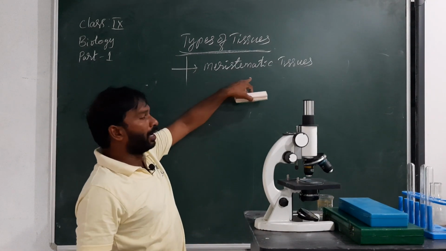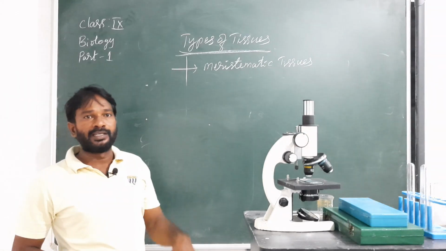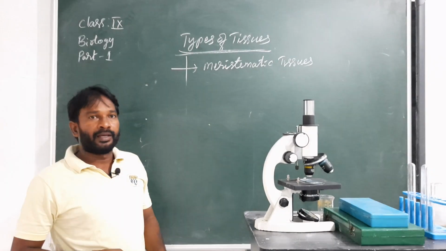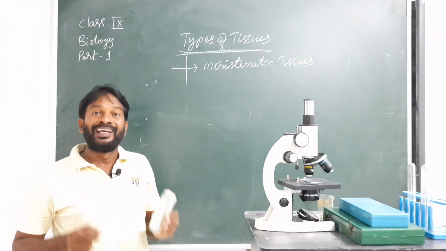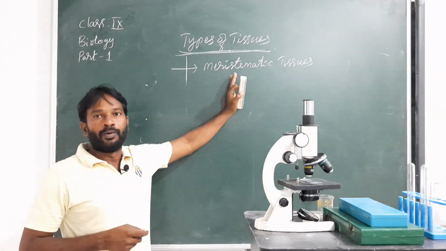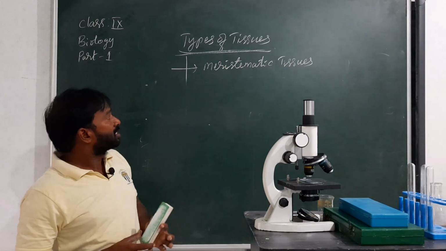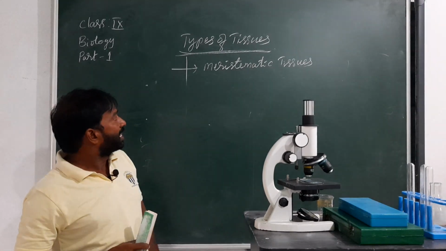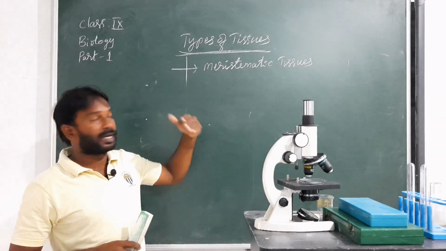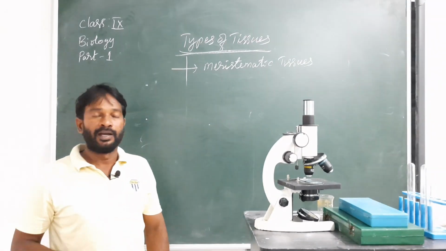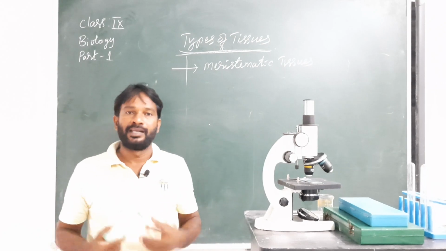Now I will stop this topic. Its structures, the types of meristematic tissues and their functioning, and the remaining tissues we will discuss next class.